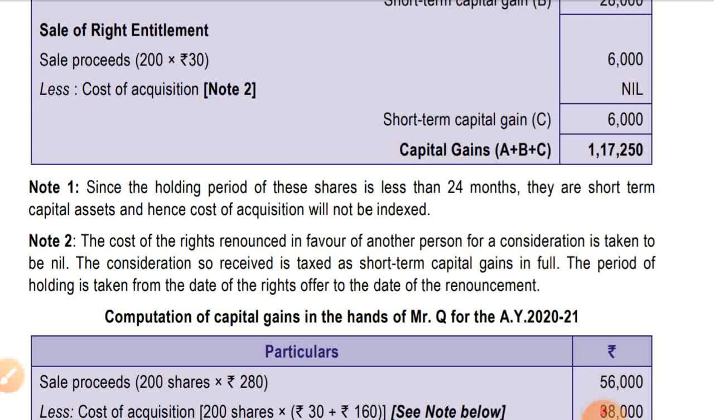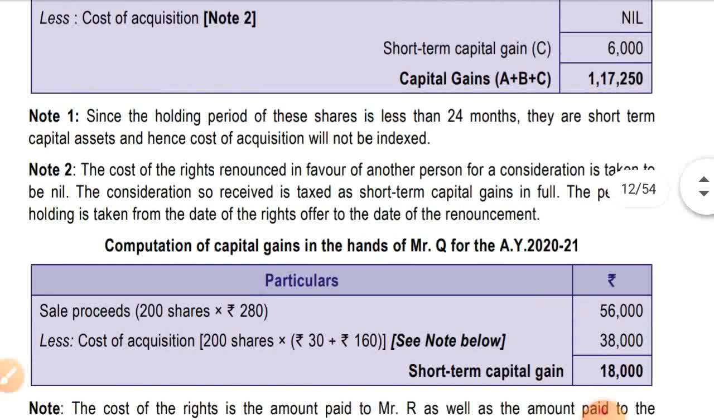Note number 2, that is for cost of acquisition in case of right entitlement. The cost of right renounced in favor of another person for a consideration is taken to be nil. The consideration so received is taxed as short term capital gain in full. The period of holding is taken from the date of the right offered to the date of renouncement. It will always be short term.